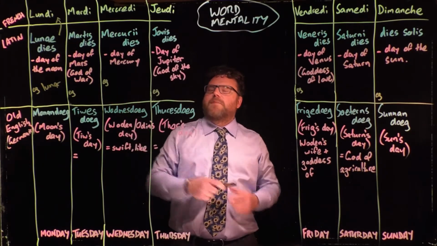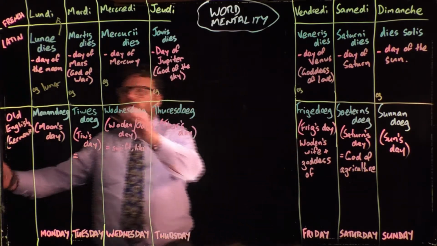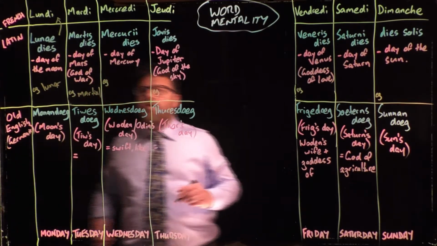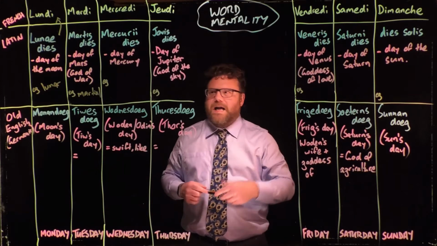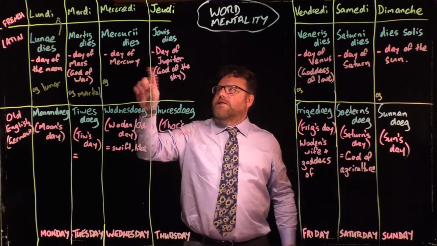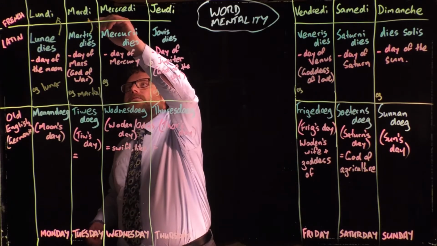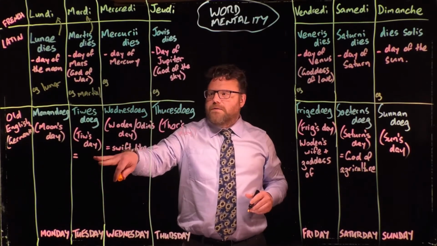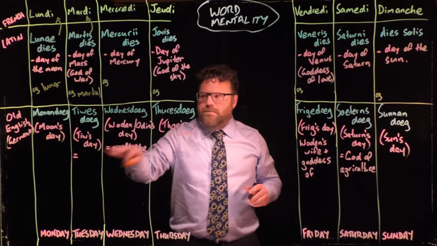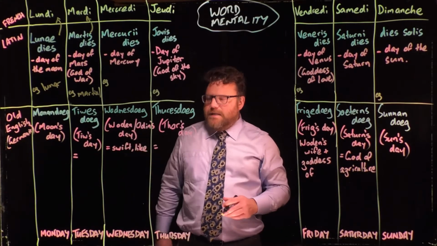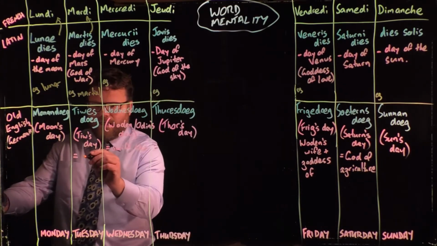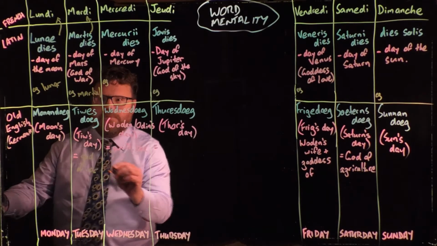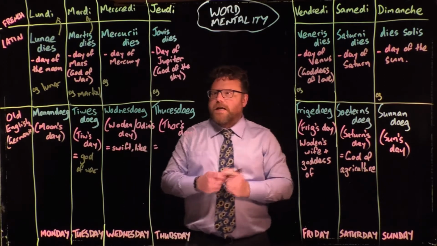Tuesday was the day of Mars, and Mars was the god of war, which is why we get words like martial from that, martial law, martial arts, fighting. And so that was a logical link from there to there. For us, the Germanic tribes replaced it with their god, Tiw, and Tiw was, unsurprisingly, the god of war. So you can see the links coming through here. So it was Tiw's day or Tuesday.